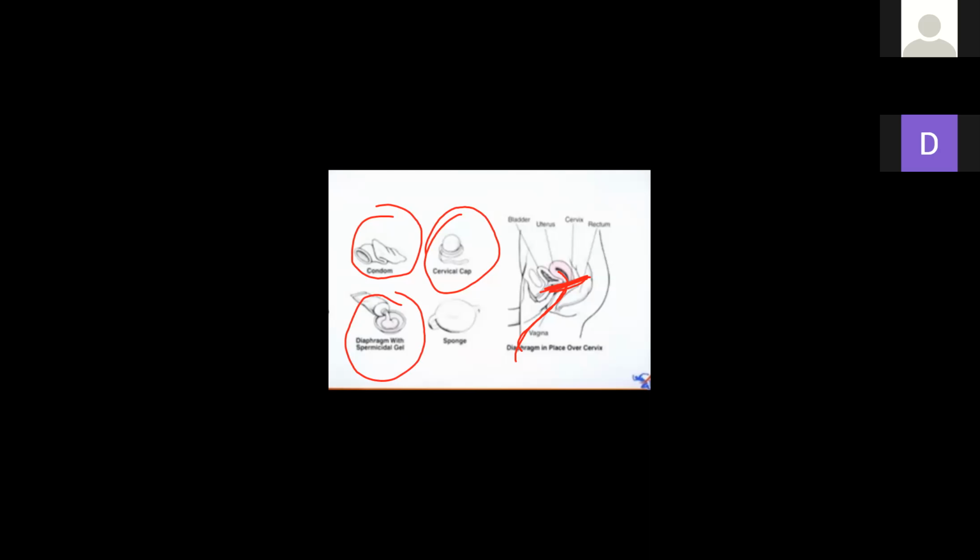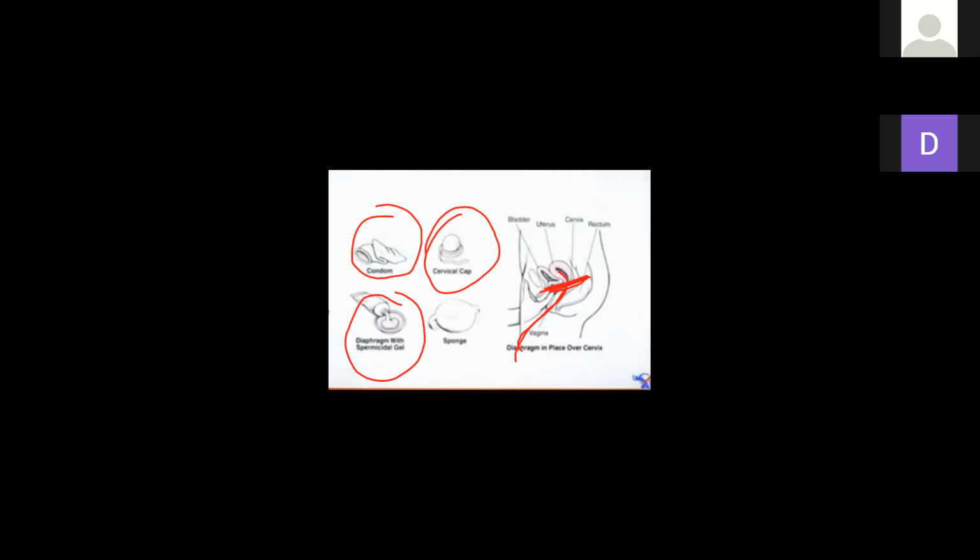Next, these methods are not very common: cervical caps and spermicides, foams, jellies, etc. Condoms are very commonly and frequently used, but these methods are not used that much in India. Spermicides, jellies and foams kill the sperm. As the name suggests, spermicide means killing of sperm.